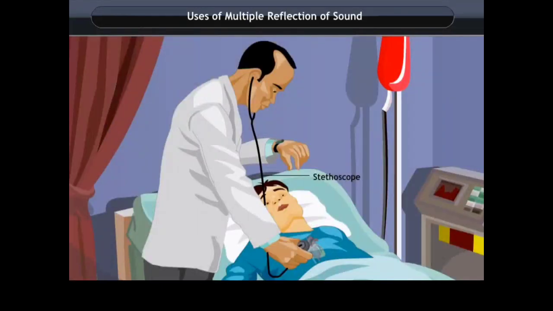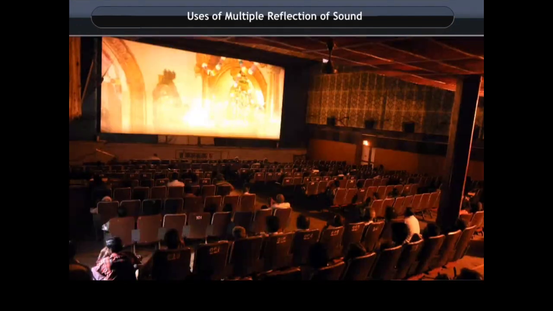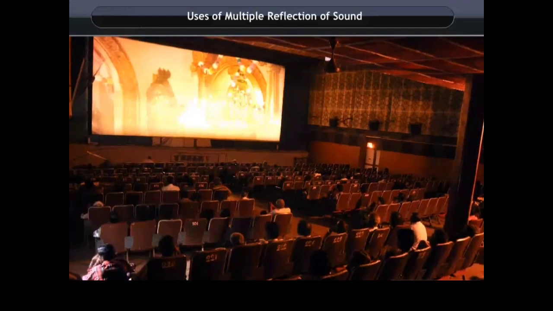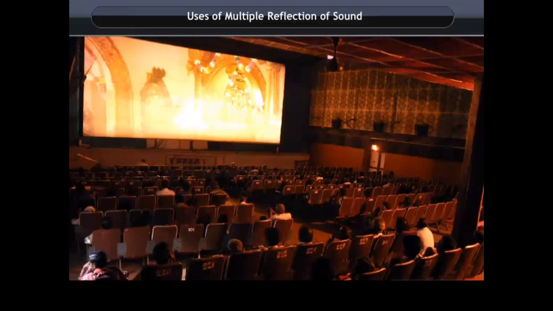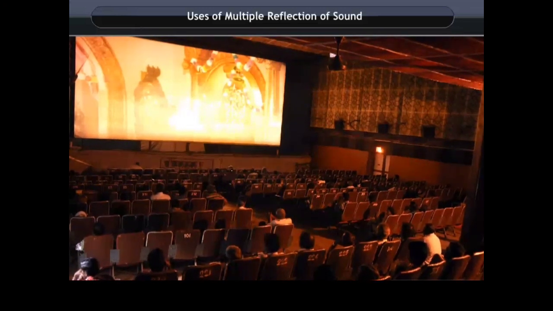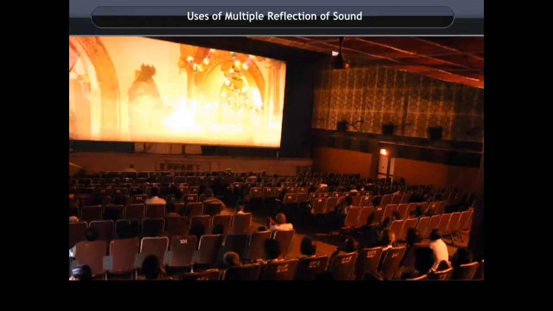Doctors listen to the sounds from the human body through a stethoscope. The sound of the heartbeat reaches the doctor's ears by multiple reflections. Generally, the ceilings of cinema halls and auditoriums are curved so that the sound after multiple reflections reaches all parts of the hall. Sometimes a curved soundboard is placed behind the stage so that the sound after multiple reflections spreads evenly across the hall.